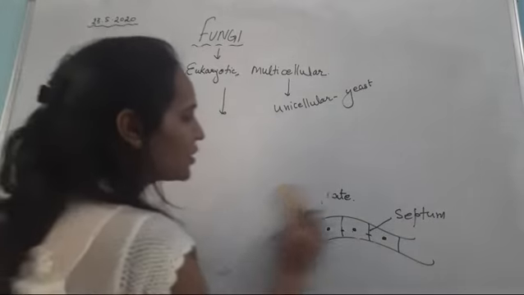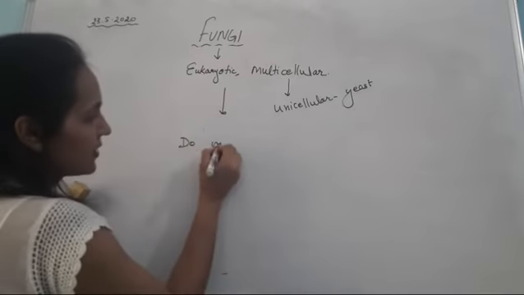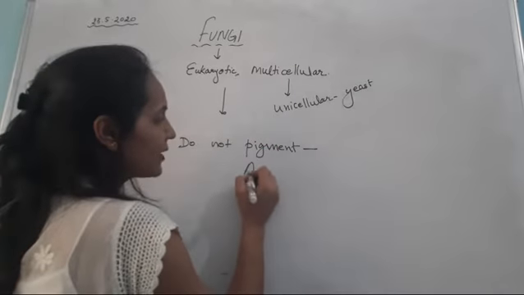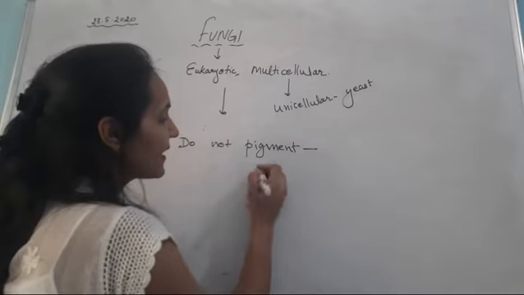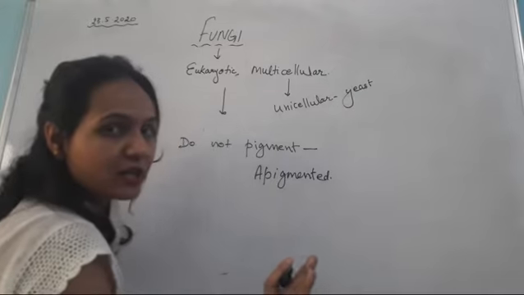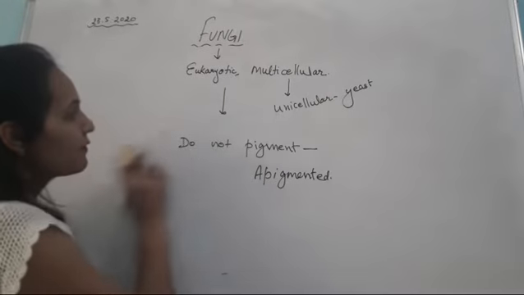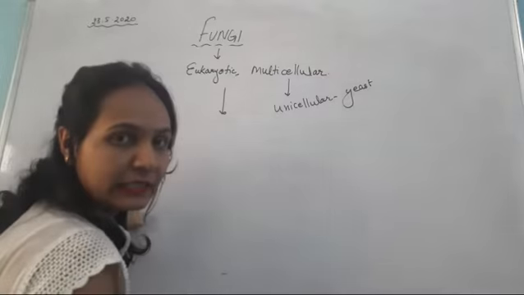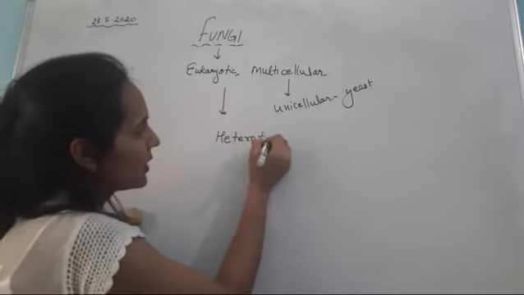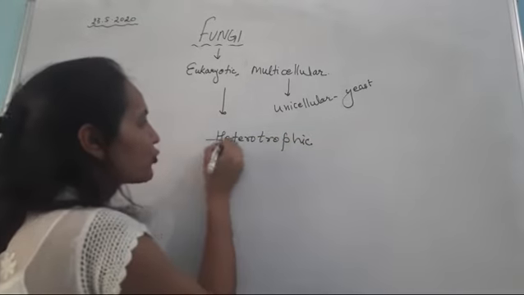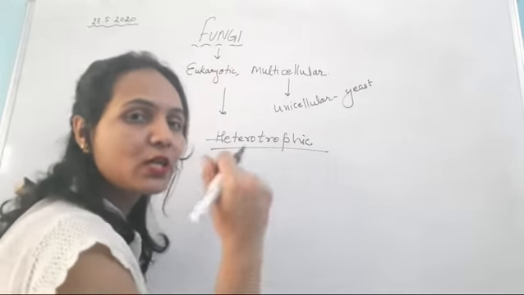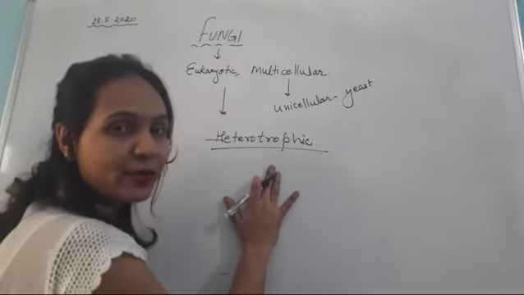Next, the fungi do not contain pigments. They do not contain pigments, right? So you can say that they are apigmented or unpigmented, right? So the fungi do not contain pigments like algae. They do not contain any of the pigments. They are totally heterotrophic. Heterotrophic mode of nutrition, you know it very well. Those organisms which depend on others for their food are said to be heterotrophic.